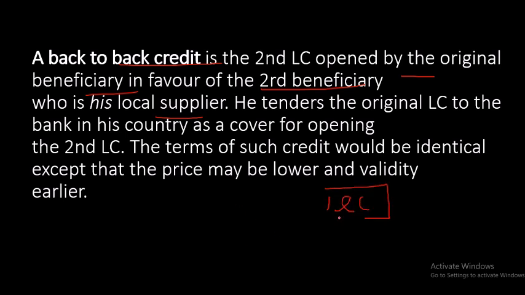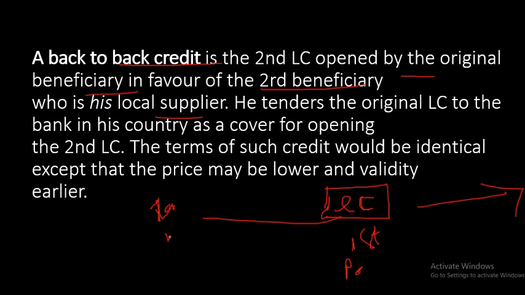See, what is LC? The first beneficiary is saying that I am the beneficiary of the LC, and as the bank has given me confirmation, 100% I will get my money. That is the first LC. And this first beneficiary is making pens and sending them to a foreign country, as we have seen on the first slide. Now this person is getting supply of things like plastic or ink required for the pen.